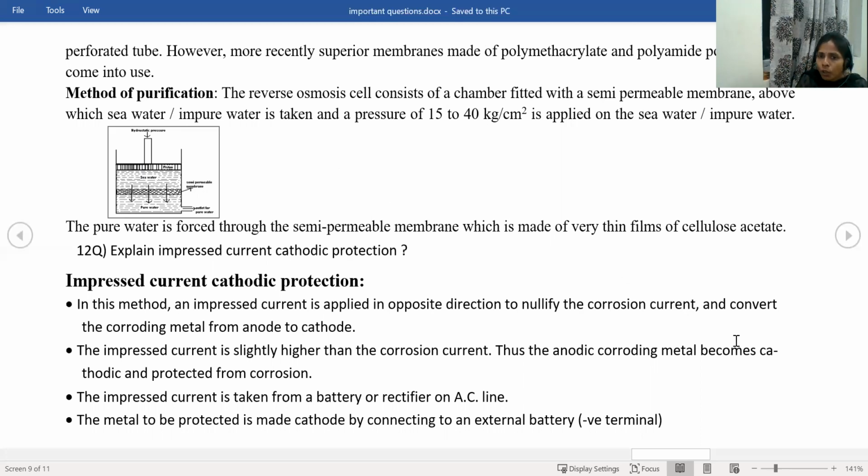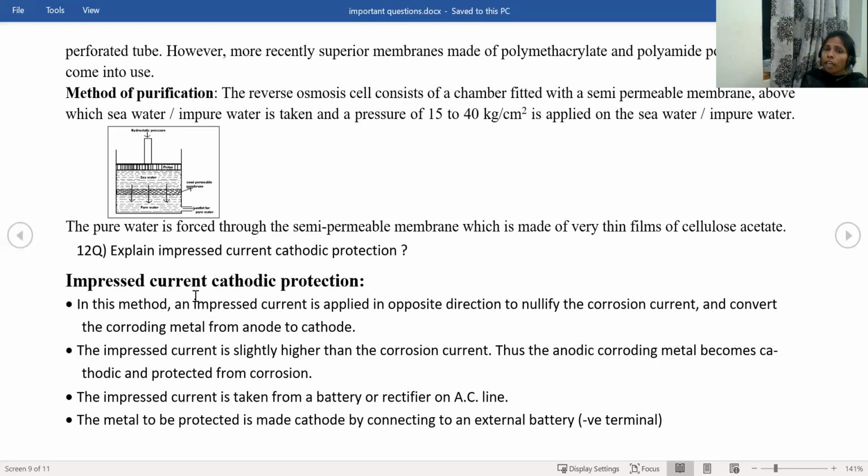And the last SAQ, which is important in the internal examination, is impressed current cathodic protection. What is impressed current cathodic protection? In this method, an impressed current is applied in the opposite direction. What is meant by the opposite direction? Opposite to the corrosion current. What is meant by the corrosion current? The current which is supplied from anode to cathode. That is called the corrosion current.